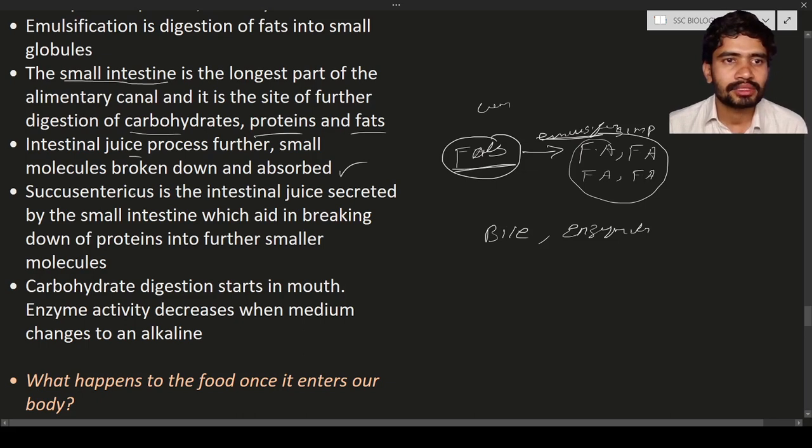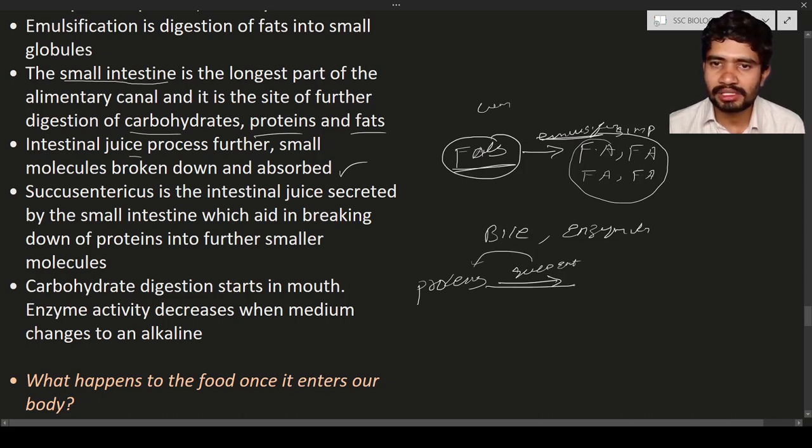Succus entericus is the intestinal juice secreted by the small intestine. The small intestine is going to secrete a juice that is known as succus entericus. This succus entericus is going to break down the proteins. When the succus entericus is acting on the proteins, what will happen?